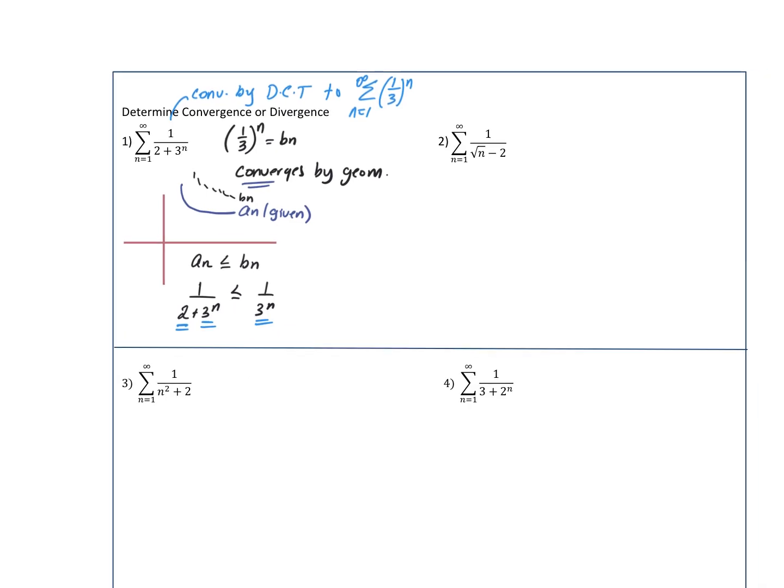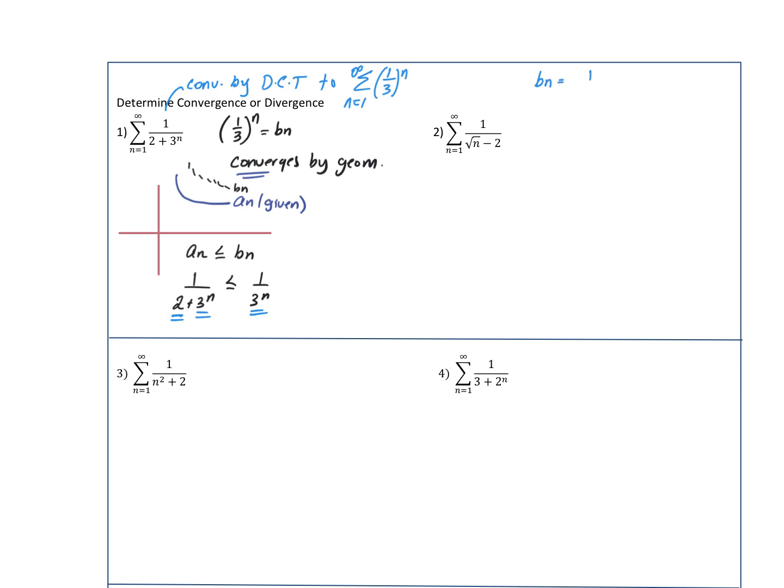For number 2, we're going to let our b sub n be 1 over n to the 1/2. So really the key to this is to know that this diverges. That's important. So understand what you're selecting, if it converges or diverges. So when I graph this, and you won't need to do this once you get the hang of it, but if this is my a sub n, and I know that b sub n diverges, I know that I need b sub n to be below, so I need b sub n to be down here. And if I could show that, then if this diverges, this also will diverge.